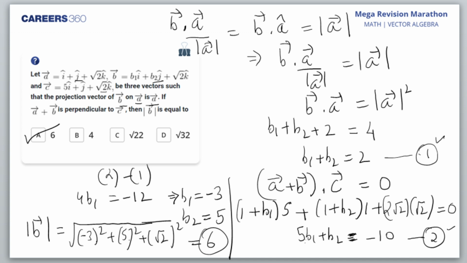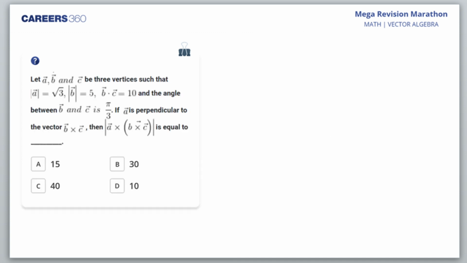So we go to the next question, students. If A, B, C be 3 vertices such that mod A, the position vector of A, is root 3, mod B is 5, B dot C is 10, and the angle between B and C is pi by 3. So a lot of information is given, and A is perpendicular to vector B cross C. We are being asked the value of mod of A cross B cross C.